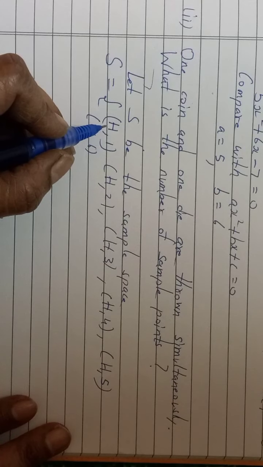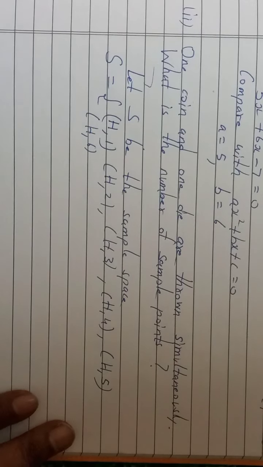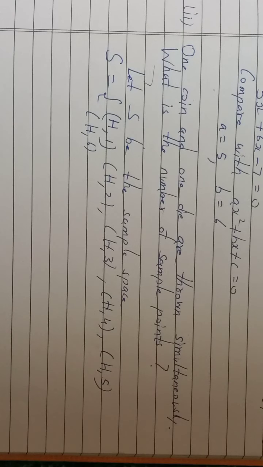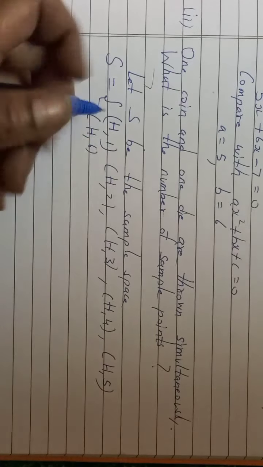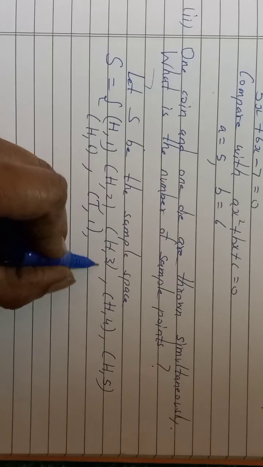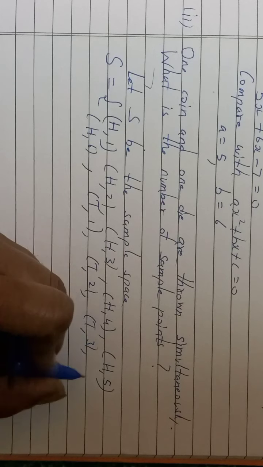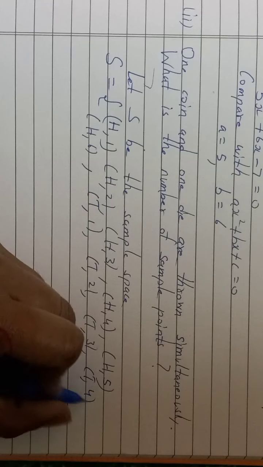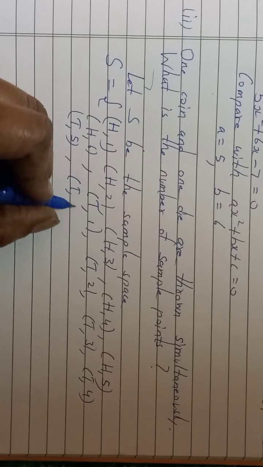So you will get coin, head or tail. And on the dice, 1, 2, 3, 4, 5, 6. Out of this, you can have one dot. Means here, symbolically we are using numbers. We are not showing dots like 1 dot, 2 dot and so on. And then you will have tail. T for tail. T1, T2, T3, T4, T5 and T6.